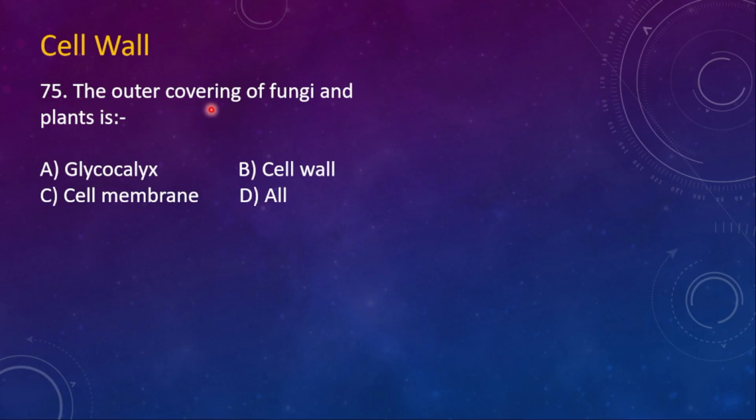75. The outer covering of fungi and plant is A. Glycocalyx, B. Cell wall, C. Cell membrane and D. All. So here the option B, cell wall, is correct. The outer covering of this fungi.